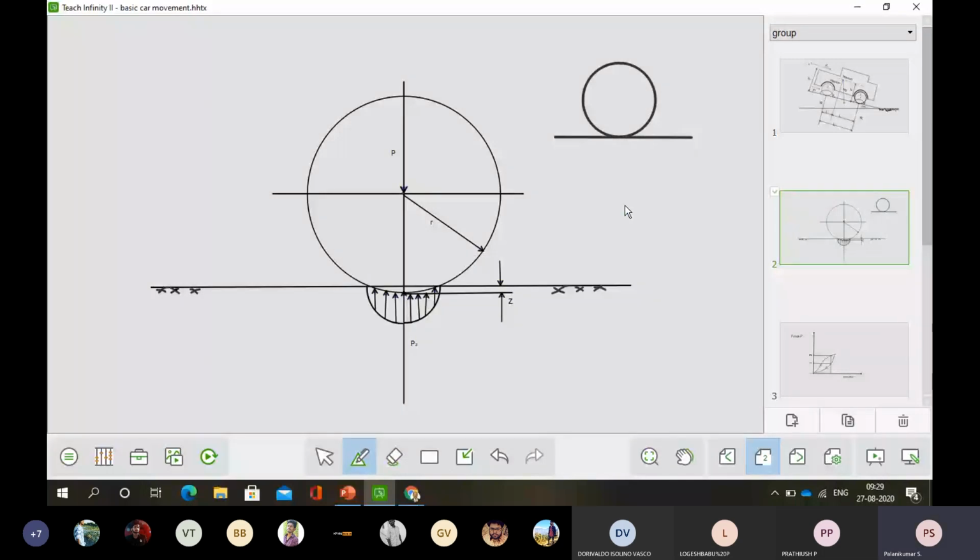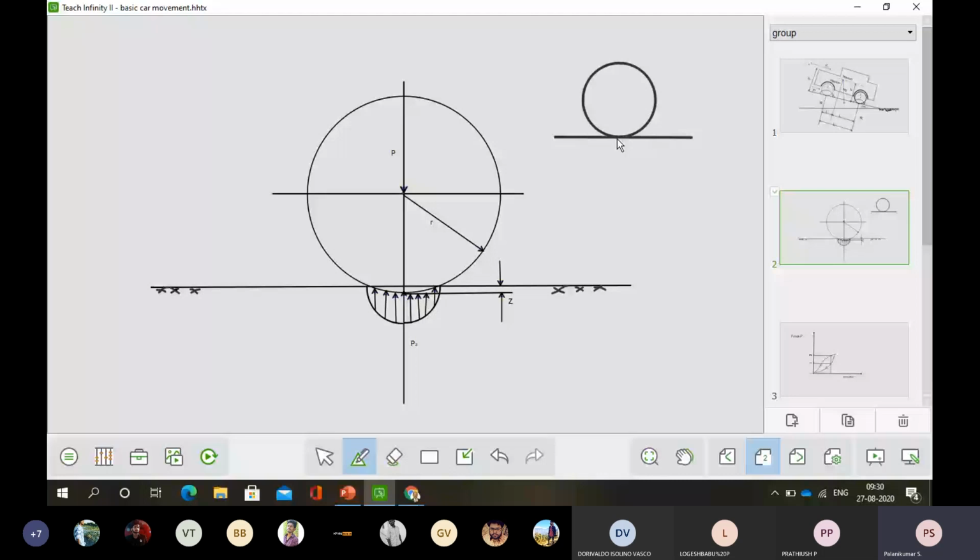If I assume, as per theory, that the wheel is circular in nature, then any line which is not intersecting but touching the circle may have only a contact point.